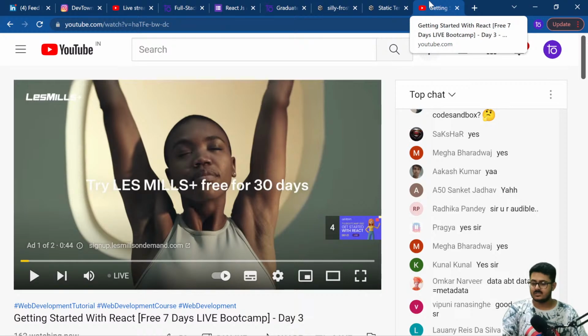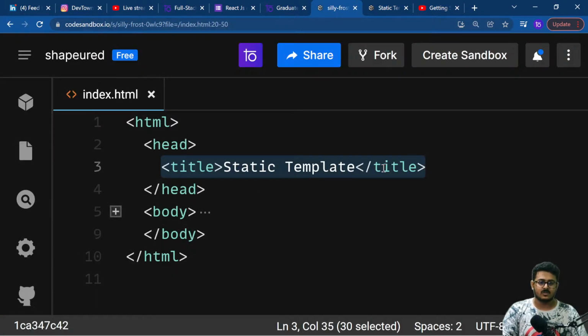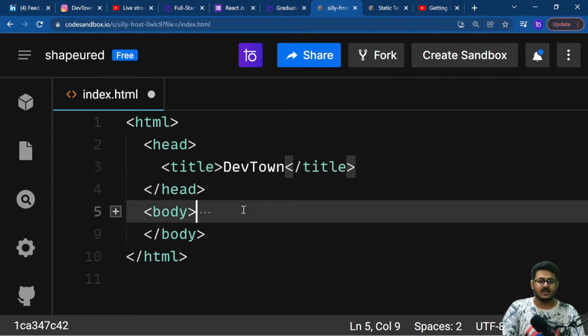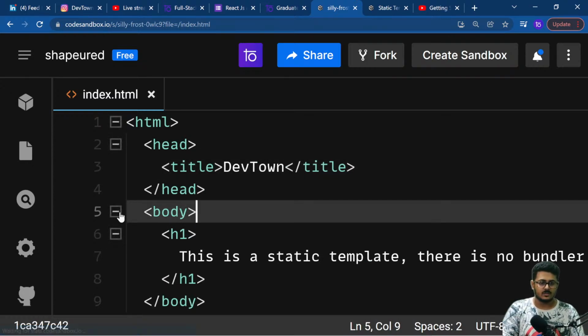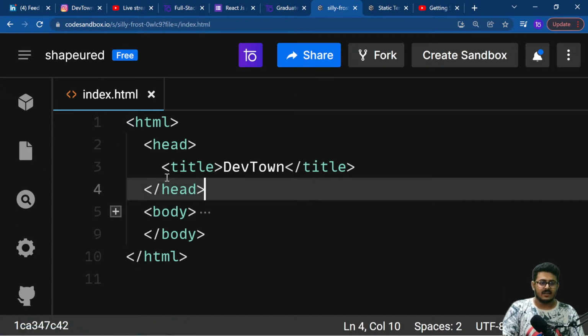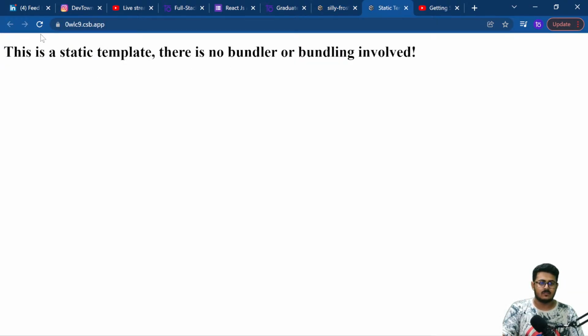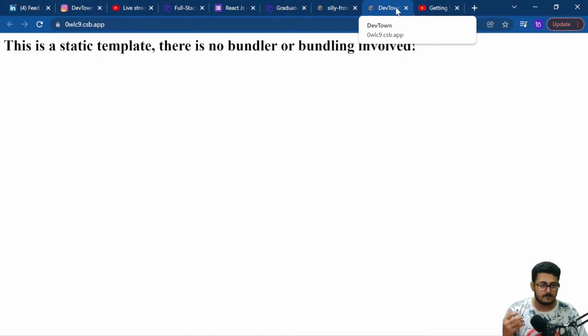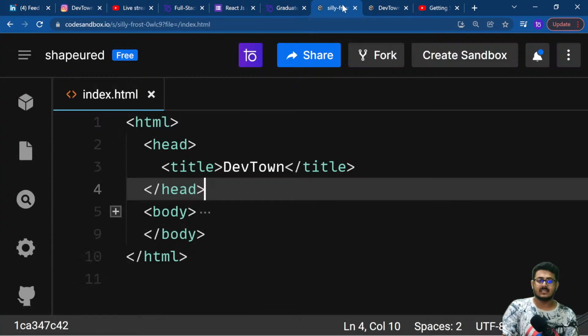So for example, let's do one thing. For this particular website, let's put DevTown in the title right over here. Then we'll just close the body for right now, and we have saved this file. When we go back to our website and reload it, you will be able to see that the title of this web page has become DevTown from what it was previously. That is where your title comes into being.